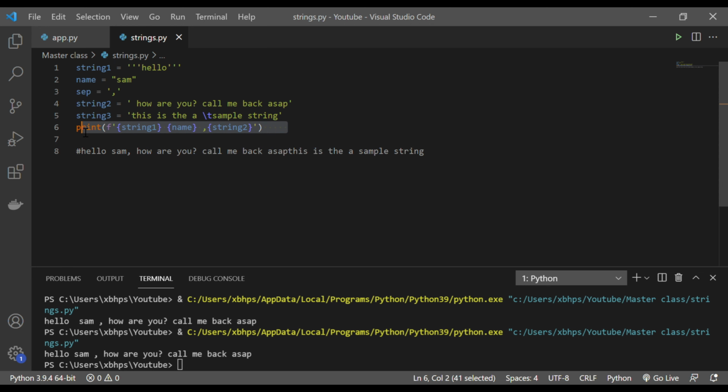So this is an intelligent way to do it, and it's easy when you're working on a large chunk of code. So this will make your life easier. Okay,